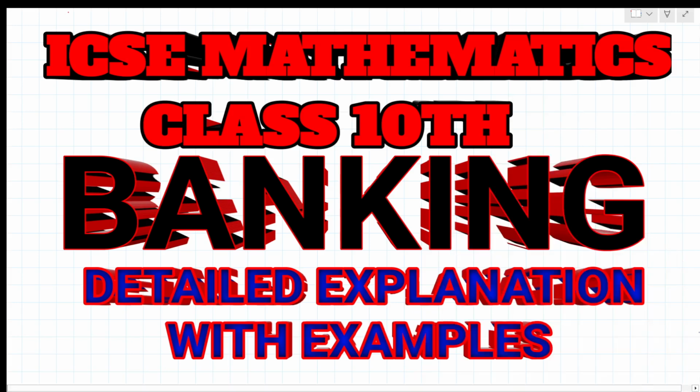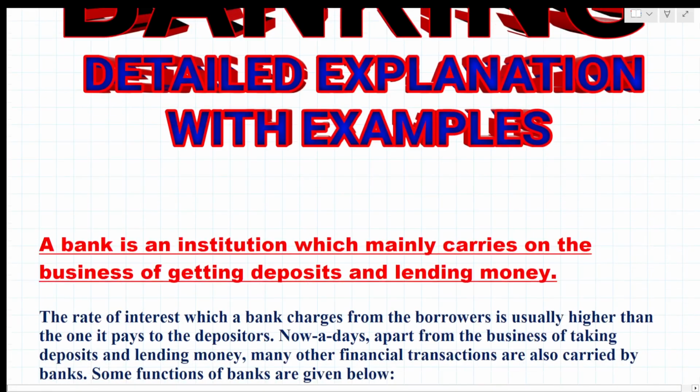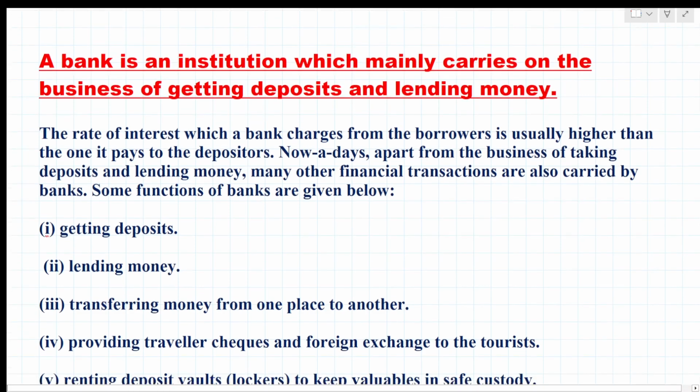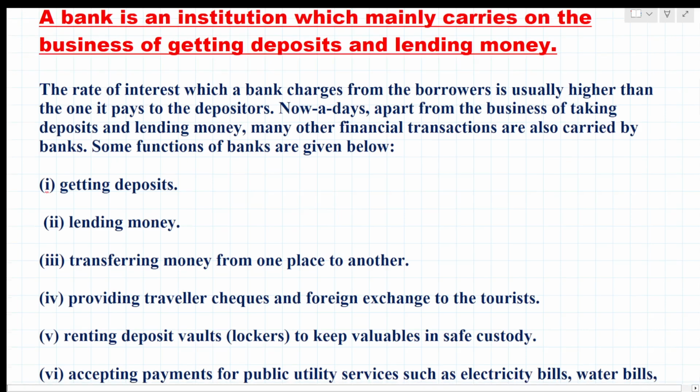Now let's begin the chapter banking. A bank is an institution which mainly carries on the business of getting deposits and lending money. In earlier days, there were kings or landlords from whom people borrowed money, and something had to be deposited while taking the money from them. The same concept follows here. A bank is an institution which mainly carries on the business of getting deposits and lending money.